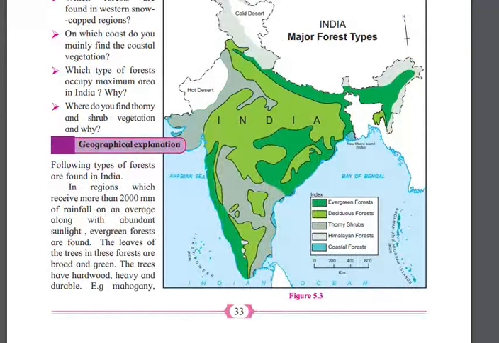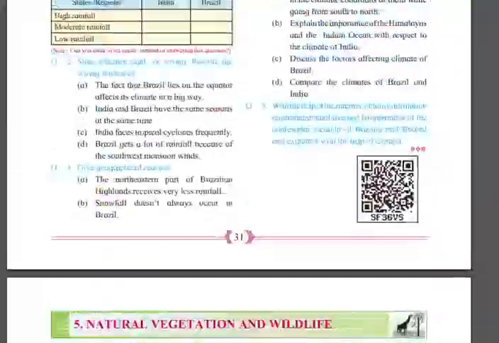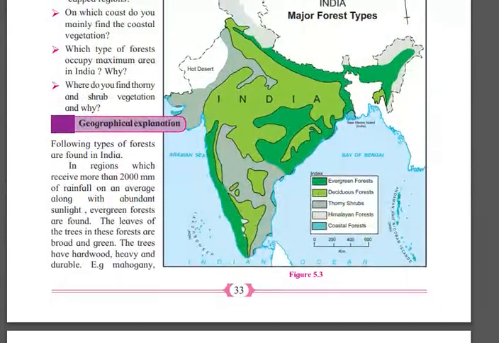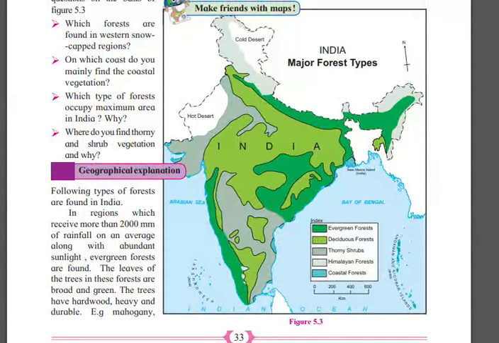So in a region where the rainfall is more than 2000 millimeter on an average, along with abundant sunlight, evergreen forests are found.